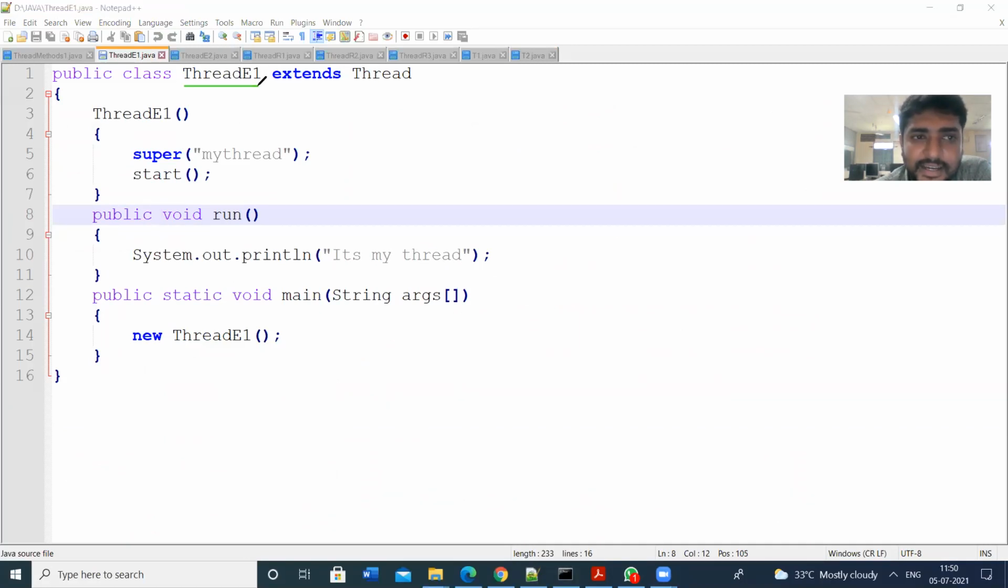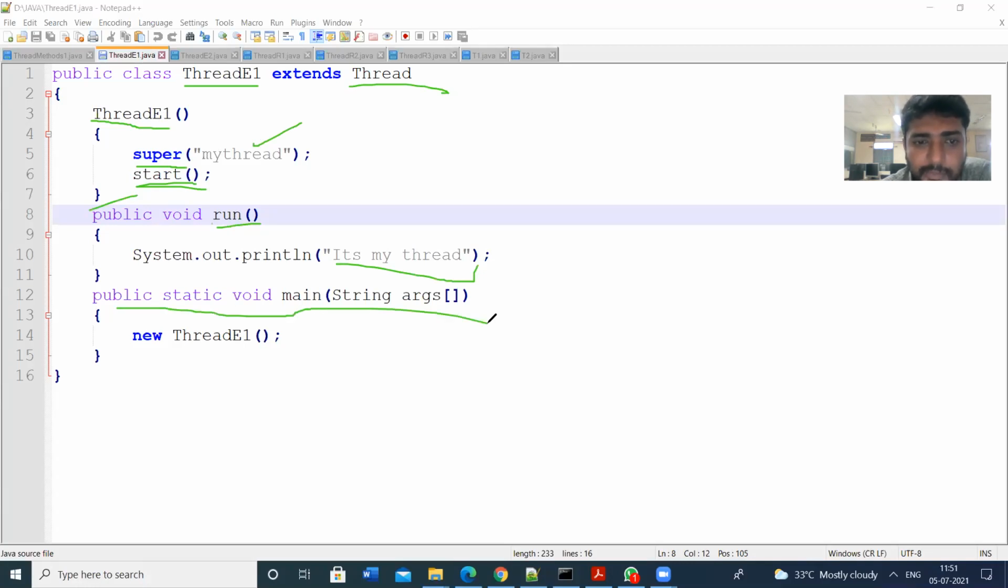I am creating the class ThreadE1, which extends the Thread class. Next I am creating the constructor. By using the super keyword, I am giving the name for the thread. And I am starting the thread. I have started the thread. So this is the end of the constructor, and then void run. This is the run method. In this run method, we have to write the logic. So this is my thread.